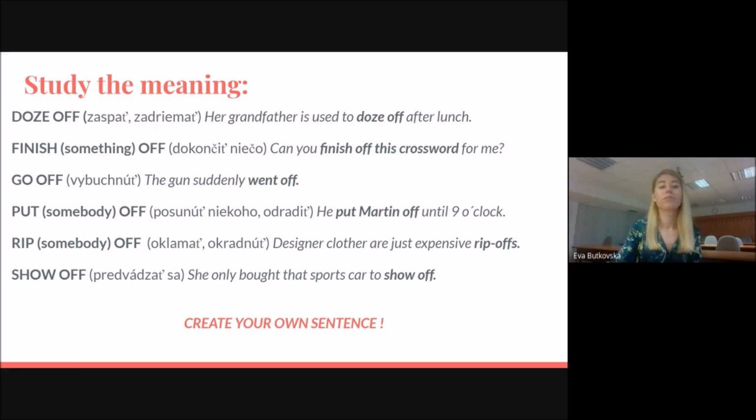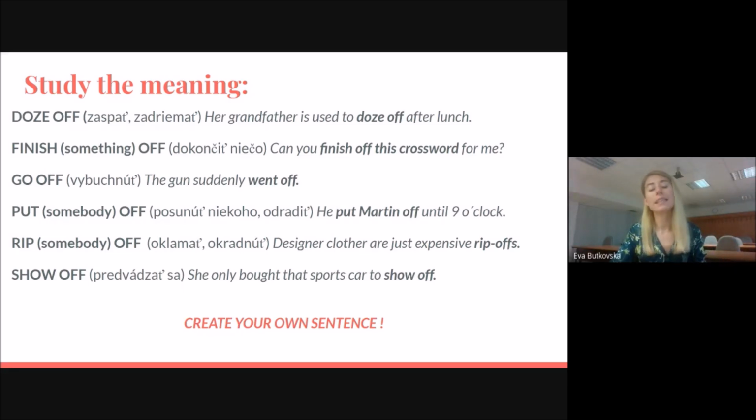Go off. We mentioned the phrasal verb put off somebody, or put somebody off, is really to do something so that the person loses interest, or you want to avoid that person.